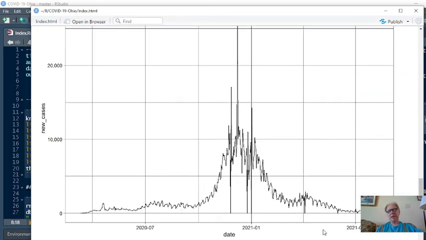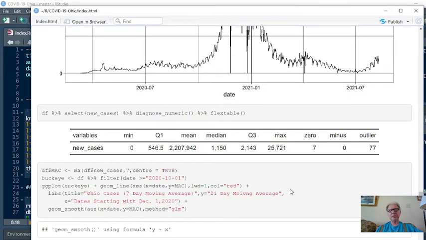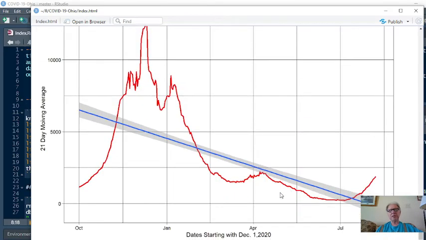Now here are the daily cases, summary statistics, and here are the daily cases. Each one of these points is a 7-day moving average. But what I want you to notice here is this beginning to turn back up in the first part of July. Now, one thing to keep in mind, some people are quick to say, and they may be right, the purpose of the vaccine is to keep people from dying from COVID-19.